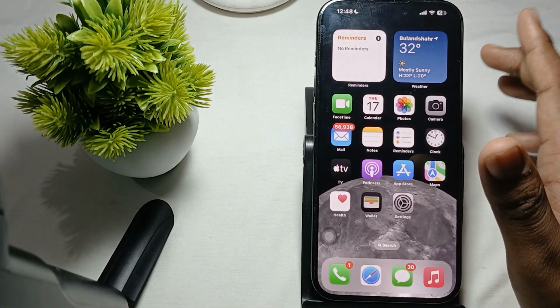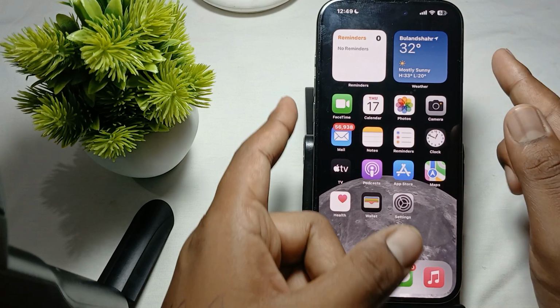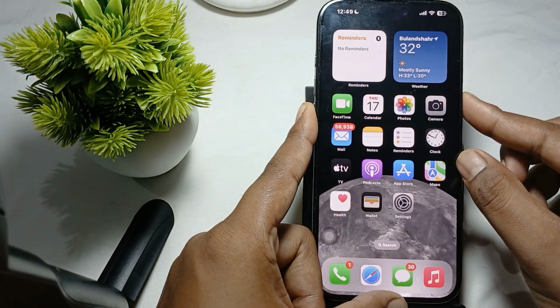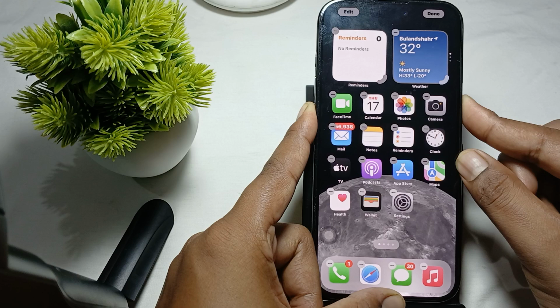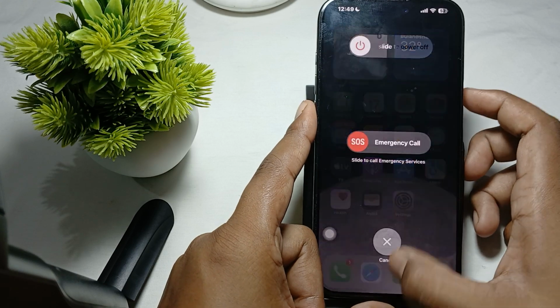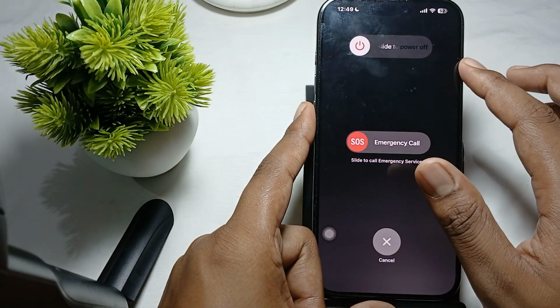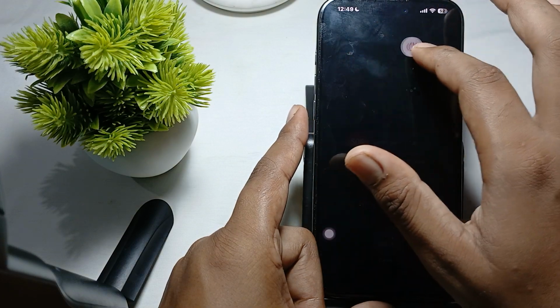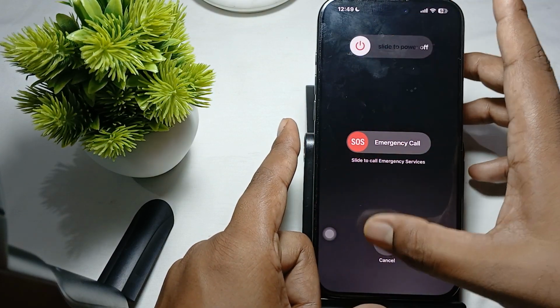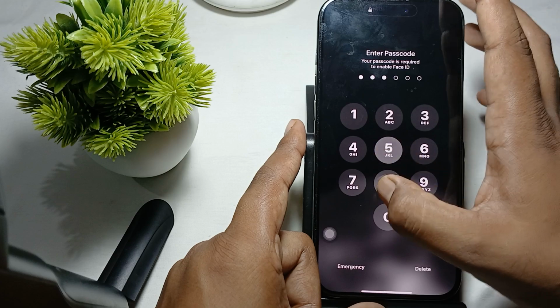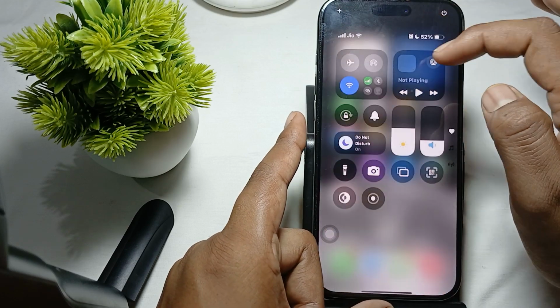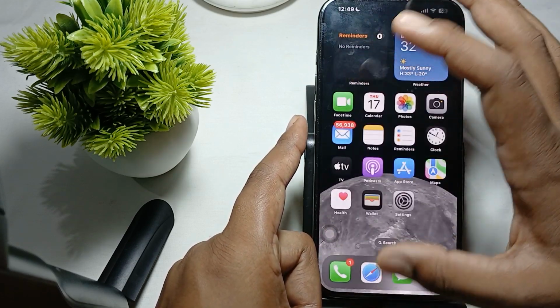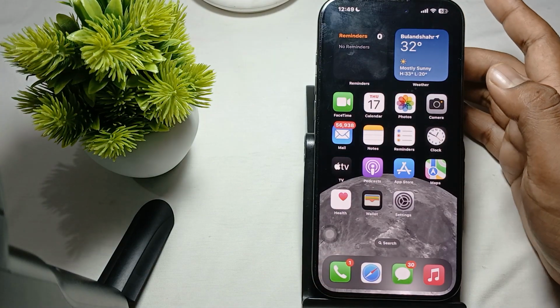For restarting your iPhone, you just press the volume down button and power button simultaneously until you see the option of slide to power off, okay. When you see the option, you just slide it off, okay. After a few seconds your phone will automatically restart and you can enjoy your phone, okay.